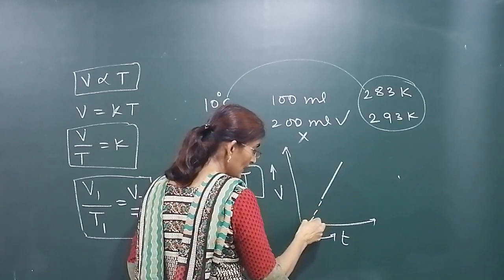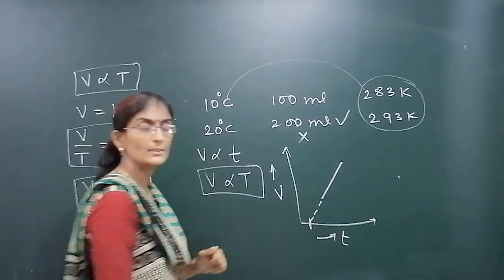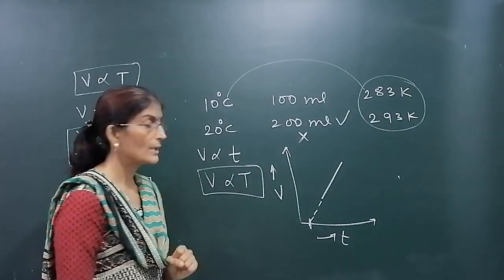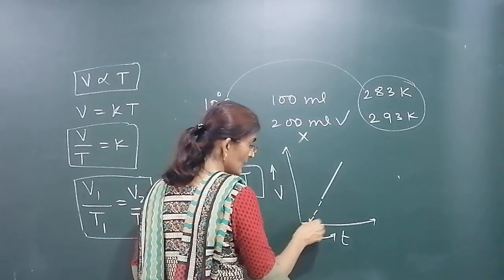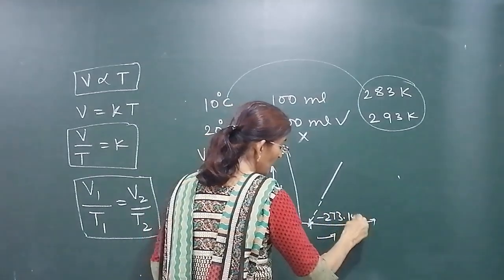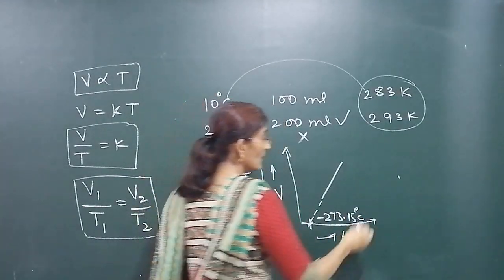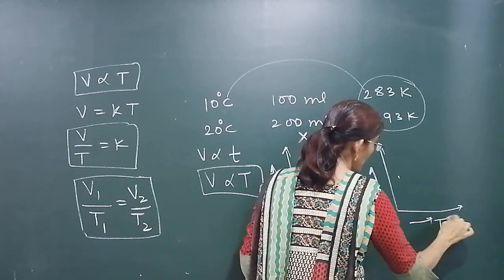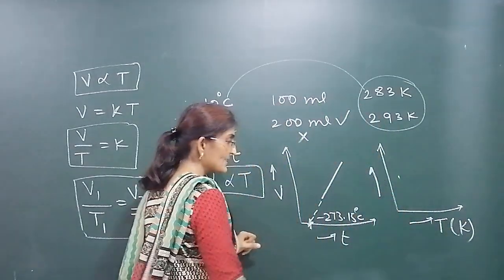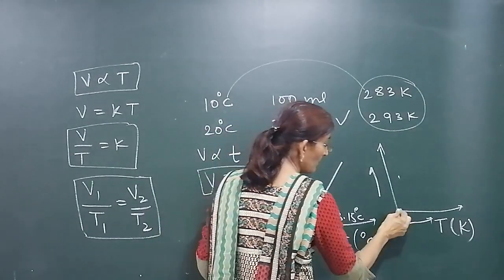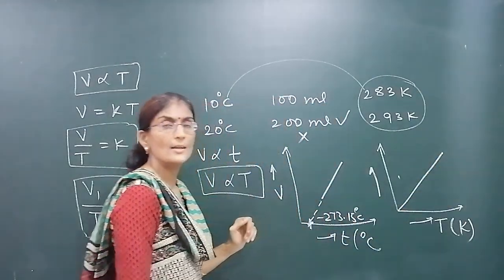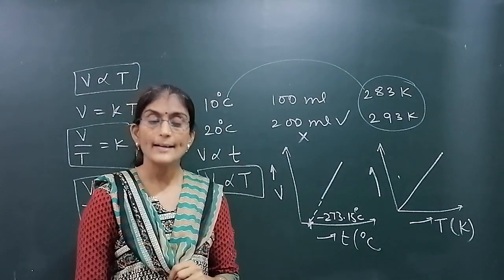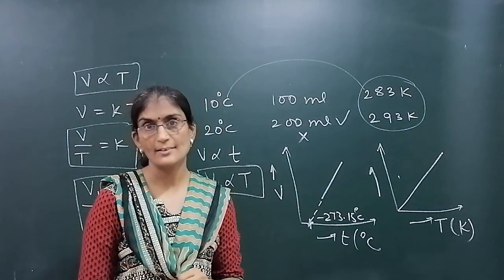And if you extrapolate it, it will cut here, which is minus 273.15 degrees Celsius. But if you plot a graph for volume and absolute temperature, that is in Kelvin, then it will pass through the origin like this. Because volume and absolute temperature are directly proportional to each other. Clear?